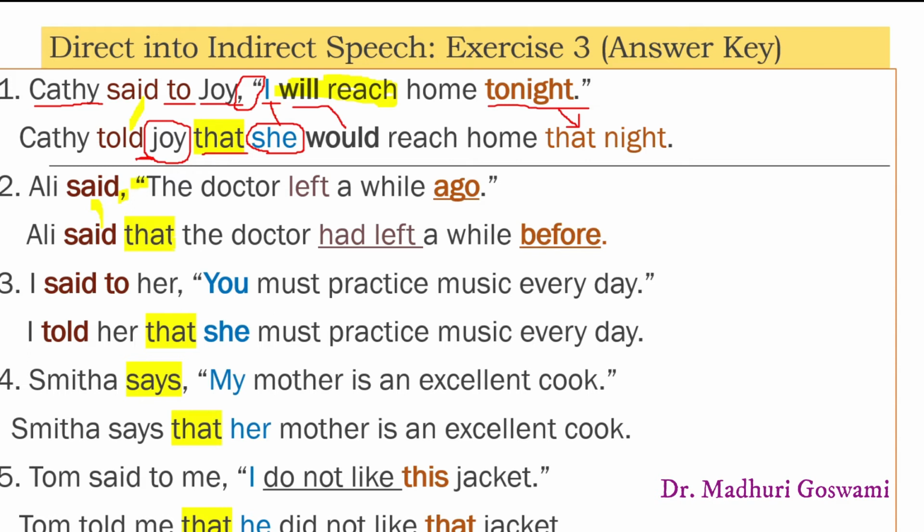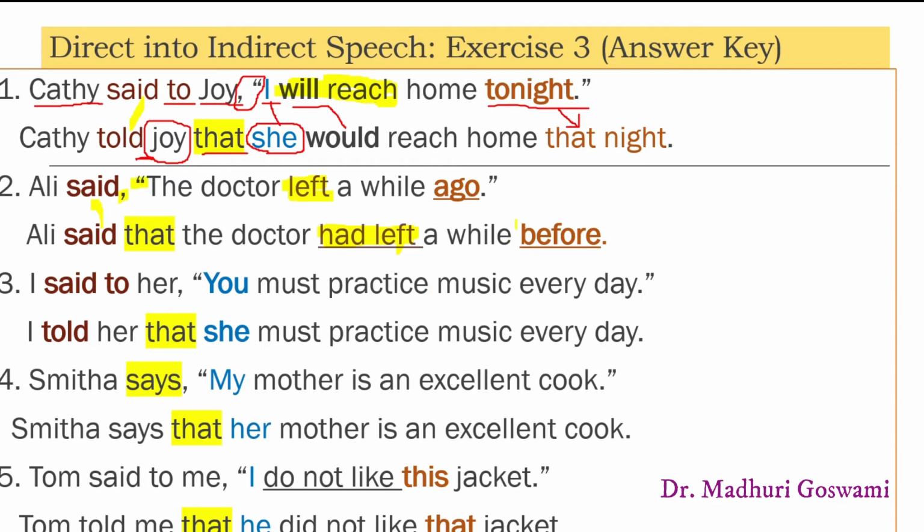The next change that is noticeable here is change in the tense. The simple past has been changed into the past perfect tense. Doctor left a while ago is changed into the doctor had left a while before. Ago is changed into before.